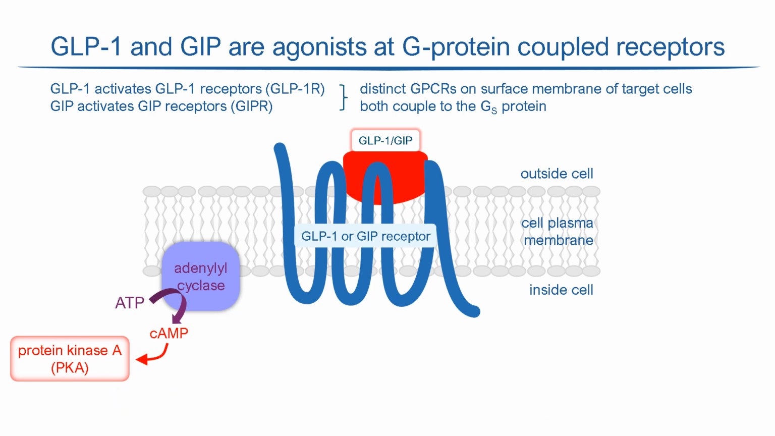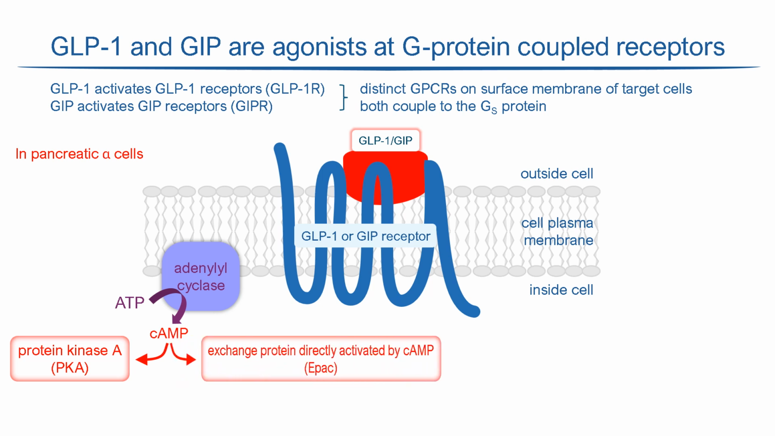In pancreatic alpha cells, GLP-1 and GIP act at the same G-protein coupled receptors, but the downstream signaling pathways are a bit different. As in beta cells, cyclic AMP generated in these cells activates protein kinase A. However, it also activates EPAC, short for exchange protein directly activated by cyclic AMP. Both protein kinase A and EPAC enhance glucagon release.